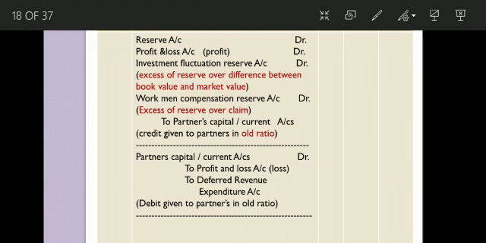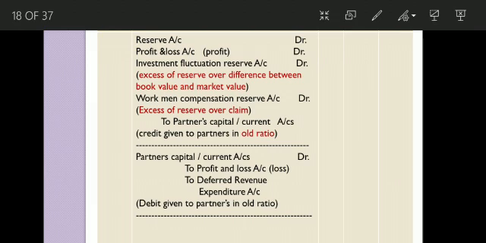But the entry will be reversed, children, when there are some accumulated losses or some deferred revenue expenditure. So the entry will become partners capital or current account debit to profit and loss account. See, in bracket I have written loss.